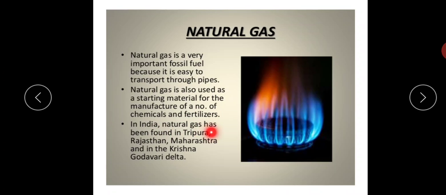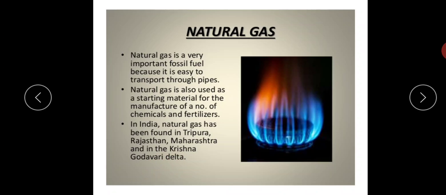In India, natural gas has been found in Tripura, Rajasthan, Maharashtra and in the Krishna Godavari Delta. And natural gas is also stored under high pressure as compressed natural gas, that is CNG.